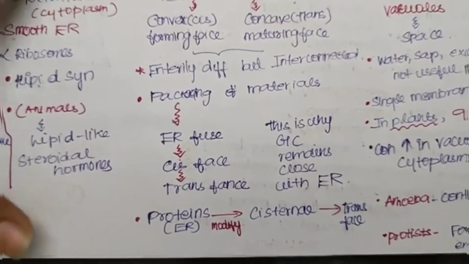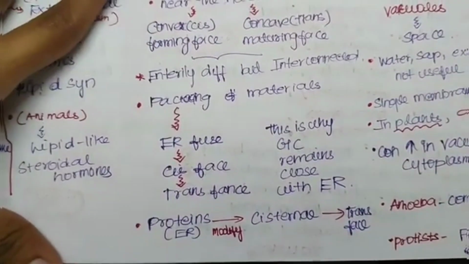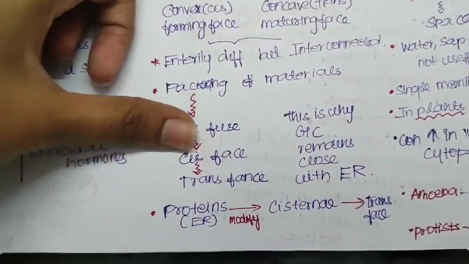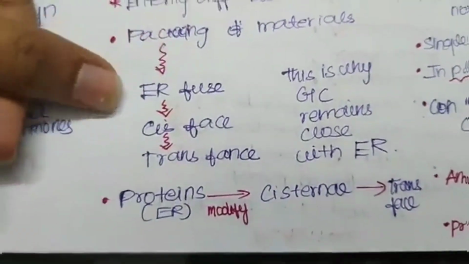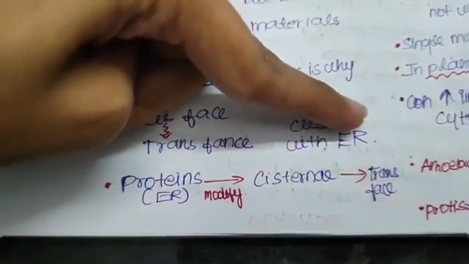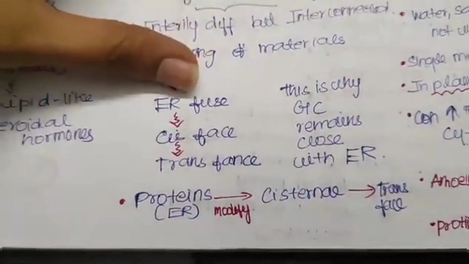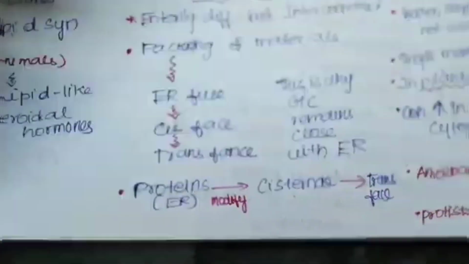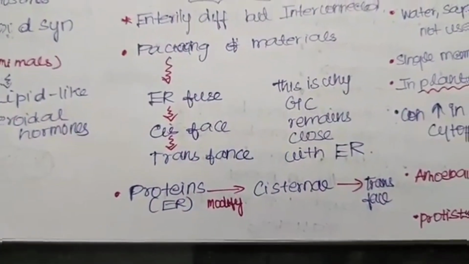Now let's see how this is happening. Firstly, the proteins that come from the endoplasmic reticulum will be modified in the cisternae. Then it will do the packaging. Then it will be released from the trans phase. This is how the packaging of materials takes place in the Golgi body.